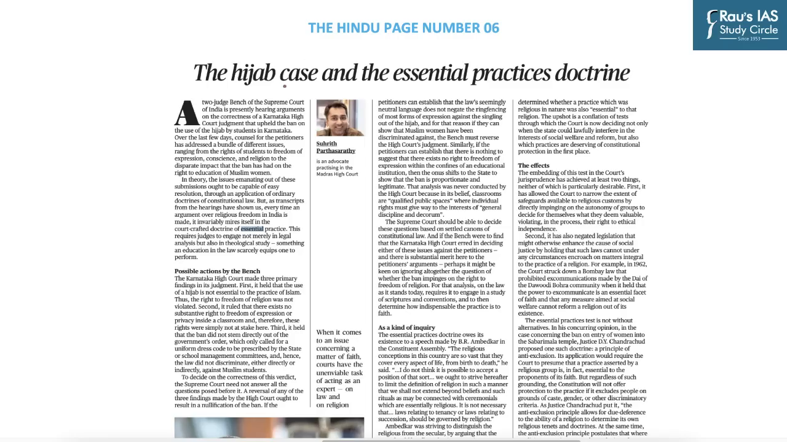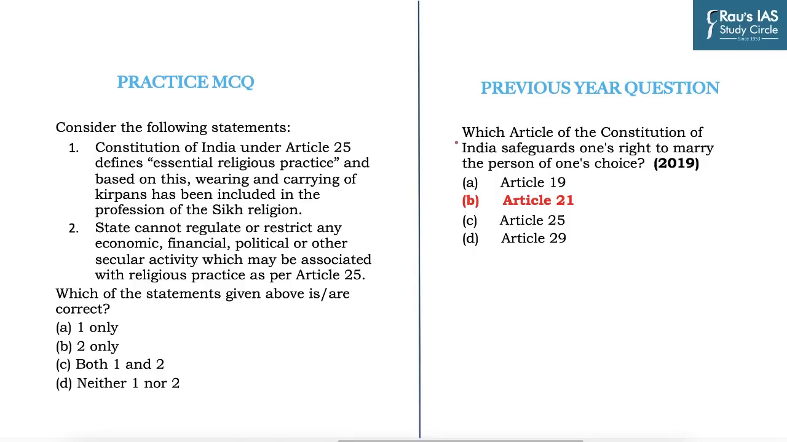The next question has been taken from an article appearing on page number 6, the hijab case and the essential practices doctrine. Now, essential practice doctrine has direct bearing on the freedom of religion guaranteed as a part of fundamental rights. Now, fundamental rights have always been an important theme in civil services prelims examination. If you look at this question in 2019, the question was with reference to one's right to marry the person of one's choices, and which article did it connect to? And we know that there is no direct reference of right to marry in Article 21. And so the question on essential practice doctrine.